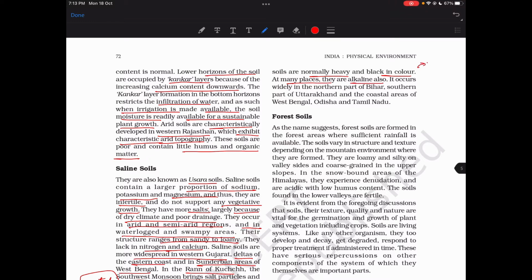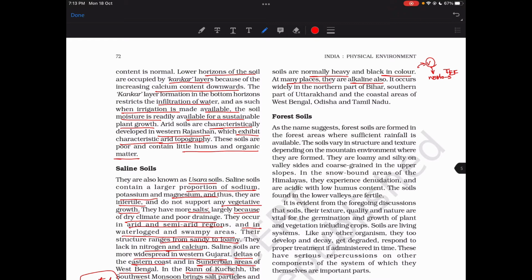I think the answer for one of the prelims questions was this only, where Western Ghats, which are tropical region, I think, tropical evergreen forests. There was a question in prelims which told that the leaves decompose very fast in these areas.